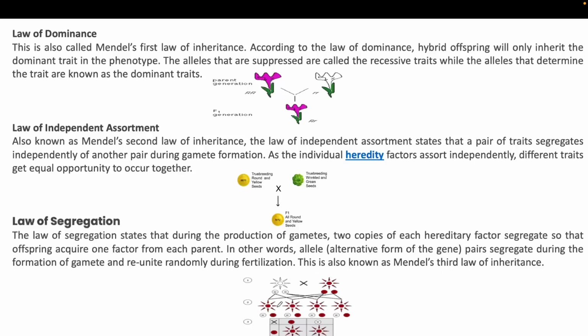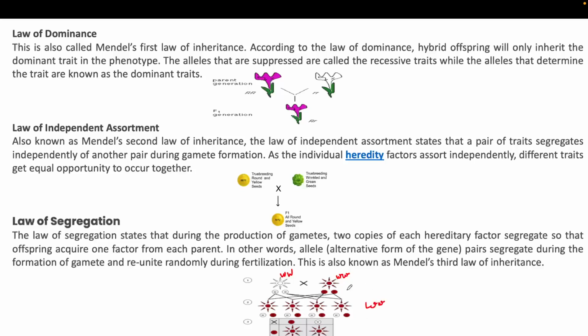So what does the law of segregation suggest? Suppose there are two alleles of the dominant gene, capital W and capital W, and suppose small w and small w. So two alleles it has. In the F1 generation, this now has capital W and small w.